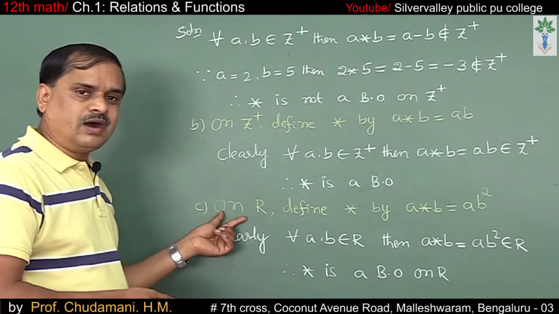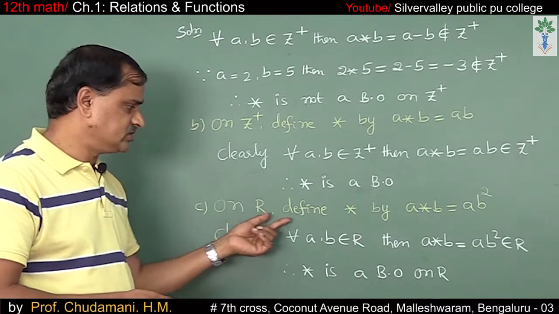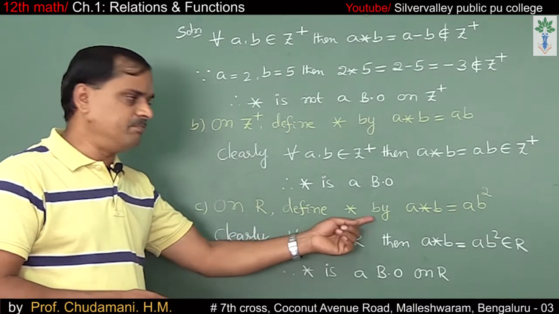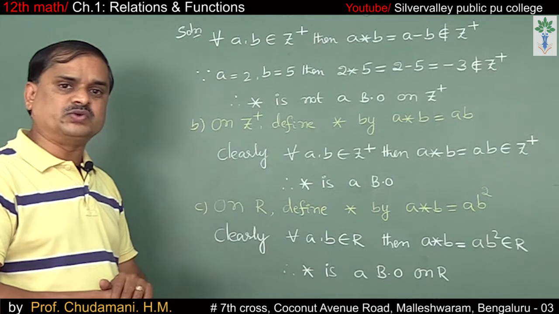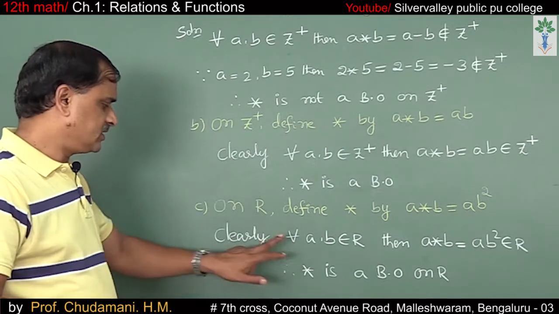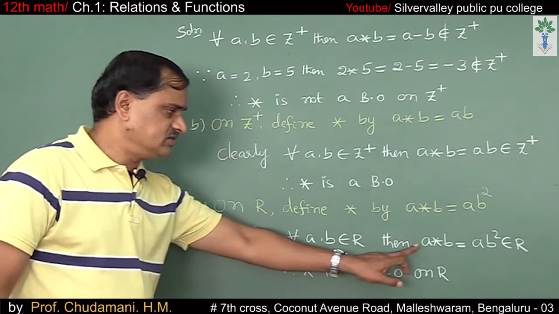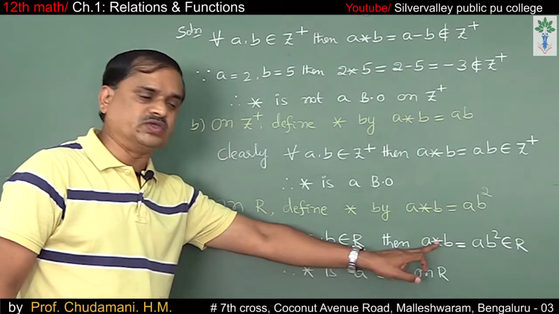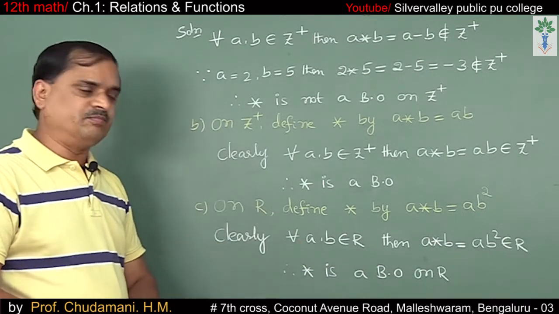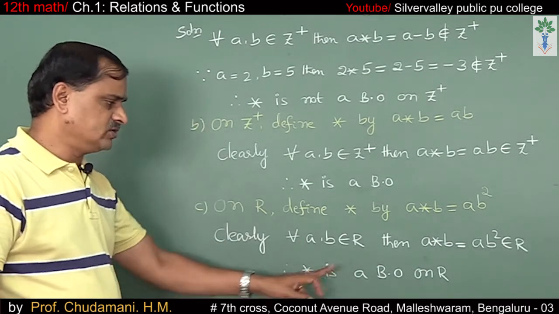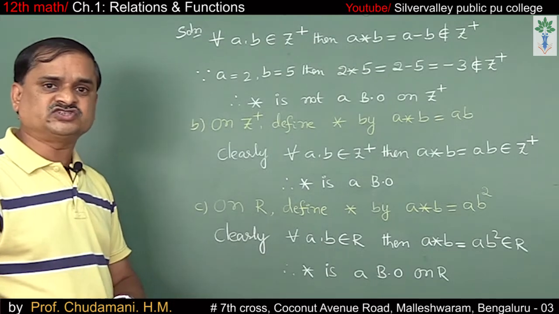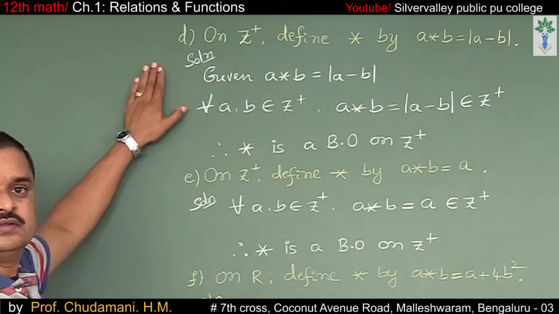Number C, on the set of real numbers, define star by A star B is equal to A B square. Clearly, for all A, B belong to real numbers, A star B is equal to A B square, which belongs to R. Therefore, star is a binary operation on R.